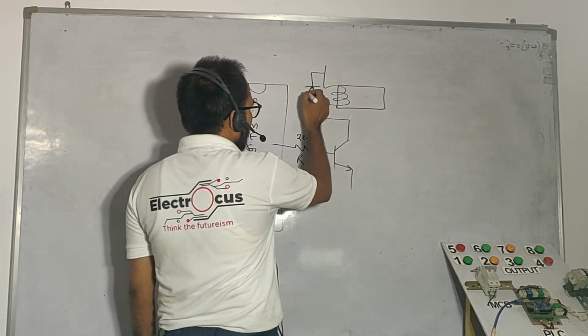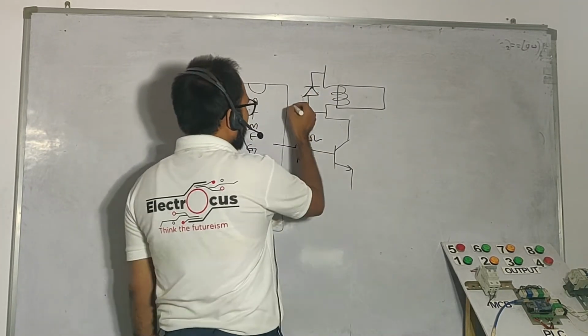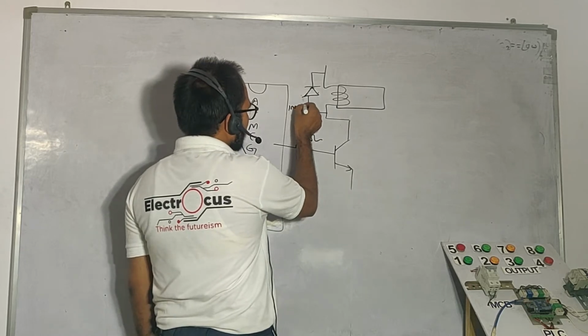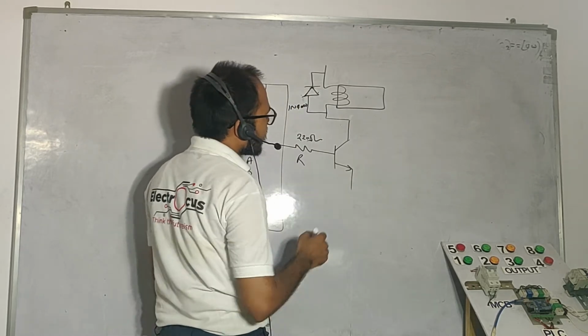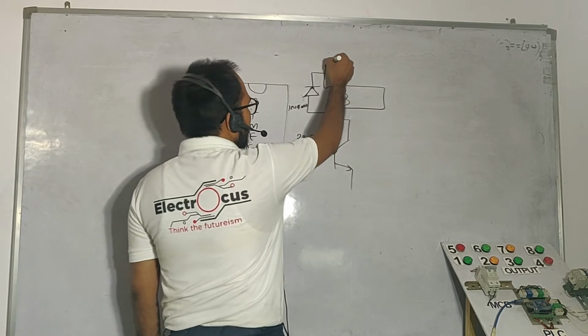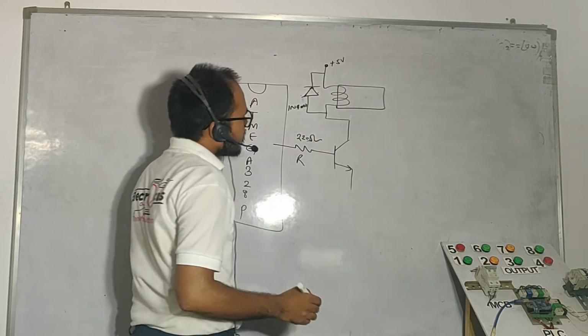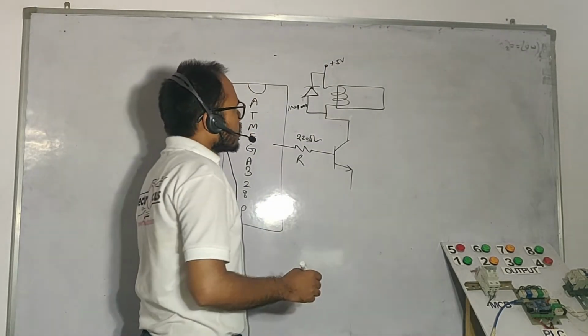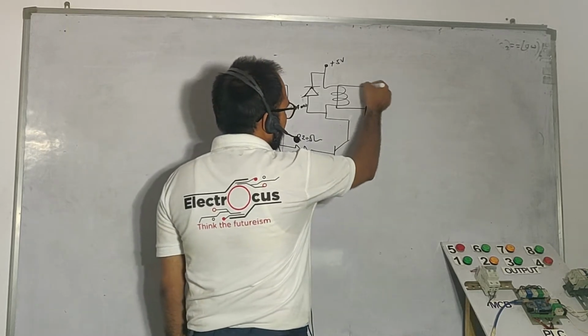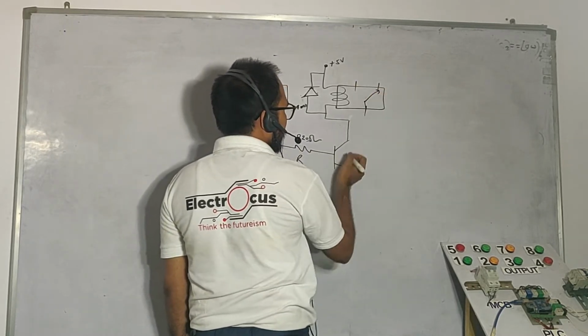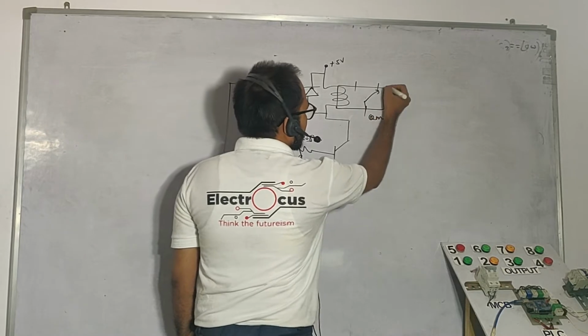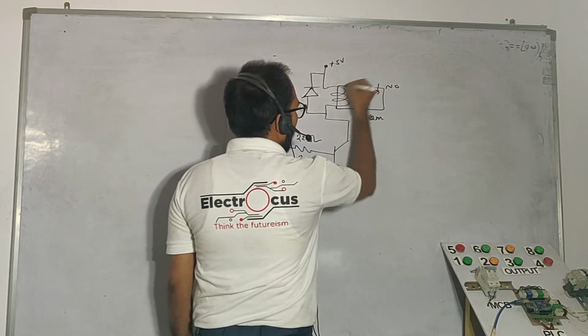So the diode we are using is the 1N4007, which we have connected here. This is a coil. It must be connected to the 5-volt battery. Okay, so we have to connect a contact here. It has a common, a normally closed, and a normally open terminal.